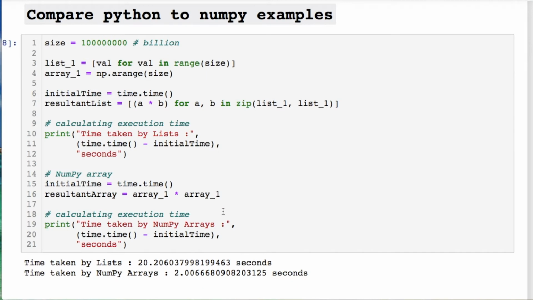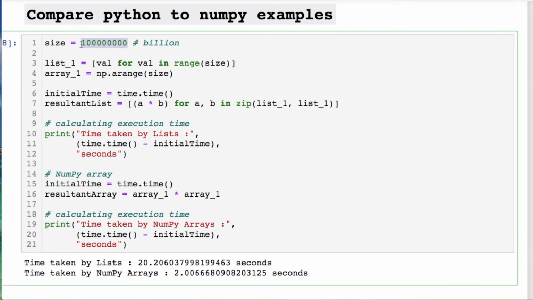I want to show you, for comparison with speed, two examples where we're going to run the size of 1 billion. First, we're going to go through a list comprehension, which is faster than a regular for loop, and then we're going to compare it against a NumPy array of the same size. We're going to do some multiplication here for our list while we're iterating through, and do a NumPy multiplication. And you're going to notice something right here. When you run this, it may vary on your machine, but you're going to see that speed up of 10 times. That's quite a bit.